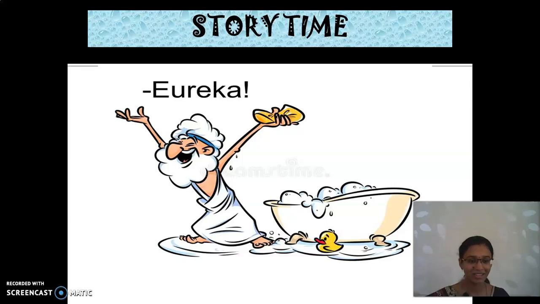How to find that? During that day, there were no devices to find the weight of an irregular object. So I'll explain it to you in the next slot.